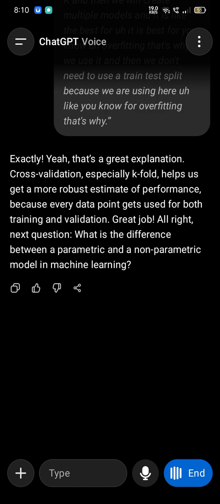Parametric and non-parametric model in machine learning. I don't know, but maybe parametric models are like random forest, where we have to tune the model, and non-parametric are where we don't have any kind of thing that we can tune the model.